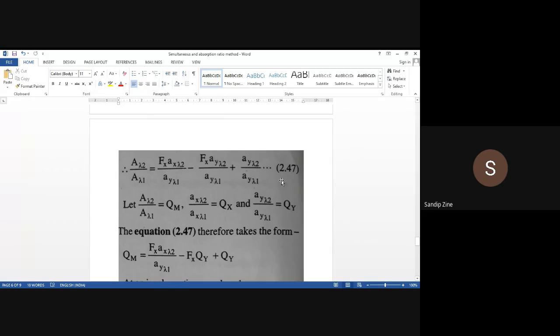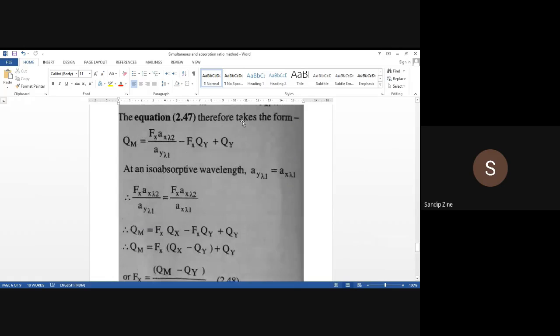So how will you write equation number 2.47? Just substitute with Qm: this factor is equal to Fx, divided by Ay lambda 1, minus Fx Qy plus Qy.